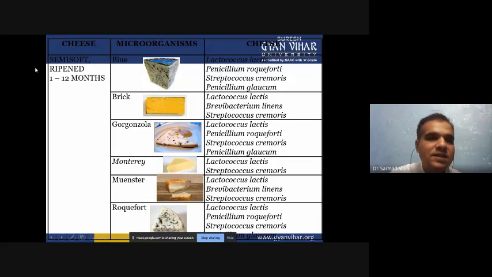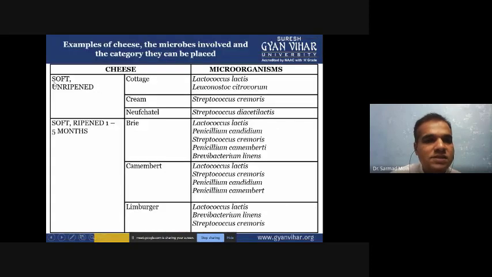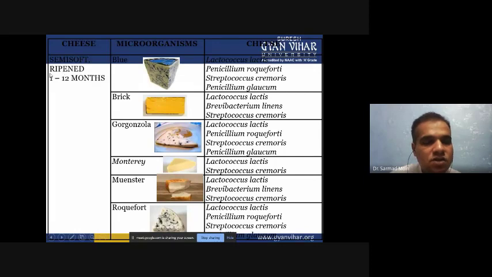Now here you can see the ripening time. Some require overnight ripening. Here you can see soft types require less time, and some require more ripening time. So 1 to 5 months ripening time is there, 1 to 12 months ripening time is there, and these different types of bacteria and molds will increase the flavor, nutrition, and fragrance when you are incubating at the correct temperature and correct condition for the correct duration, so that these different types of cheese will be ready.